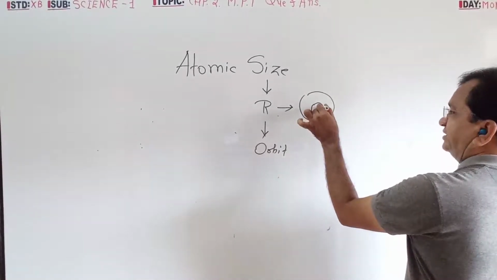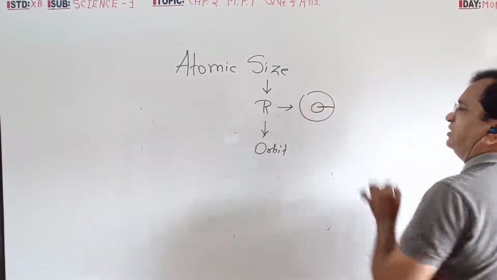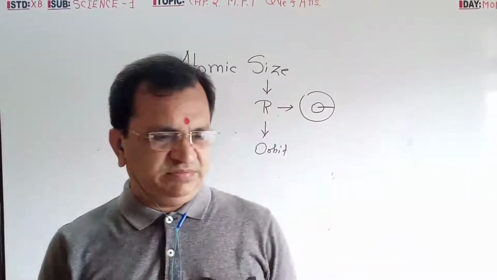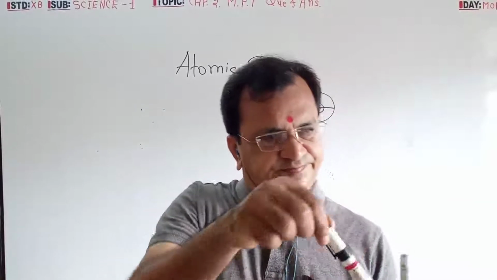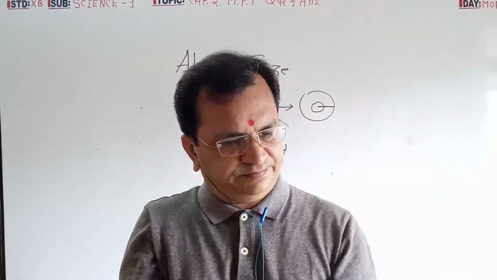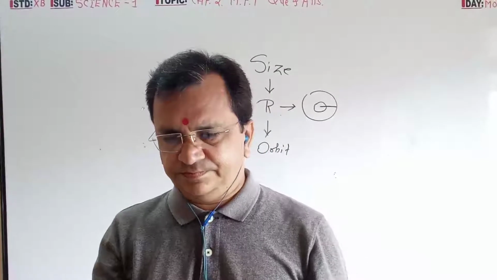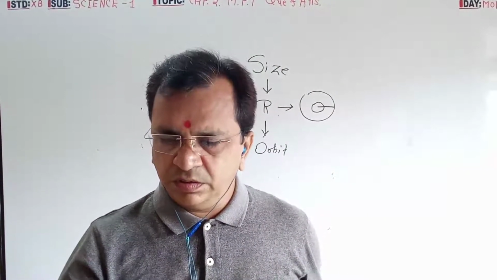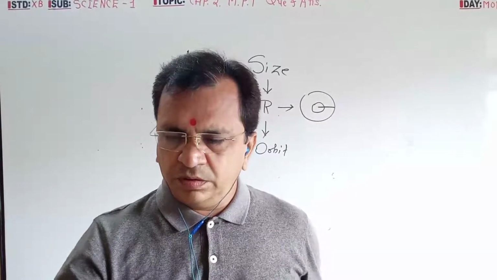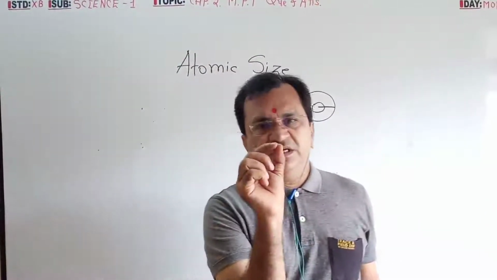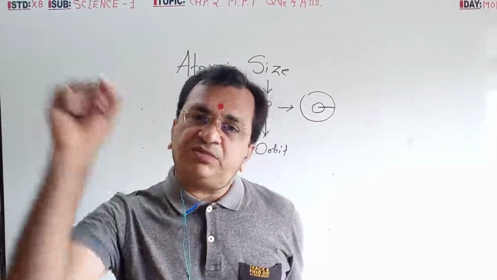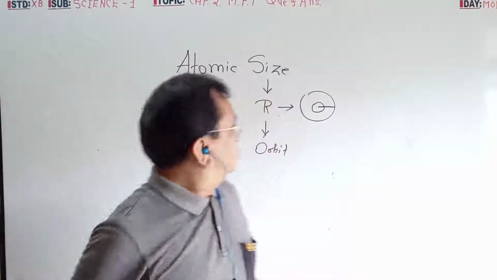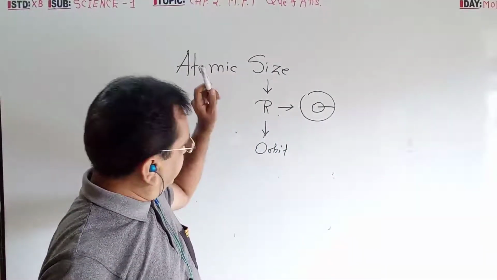So the distance from the center of the nucleus to the outermost orbit, that is the radii. The more the radii, the more the size. So size depends on the radii, and radii depends on the orbit.